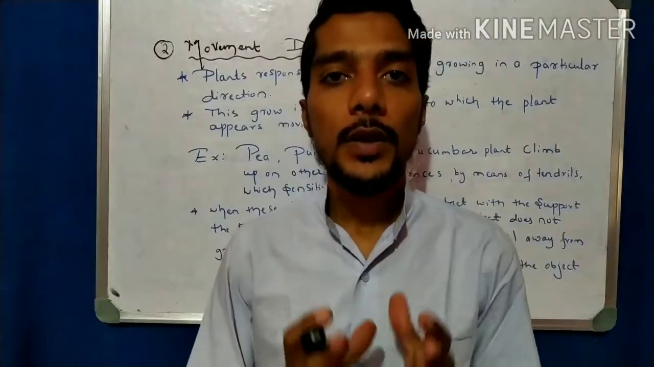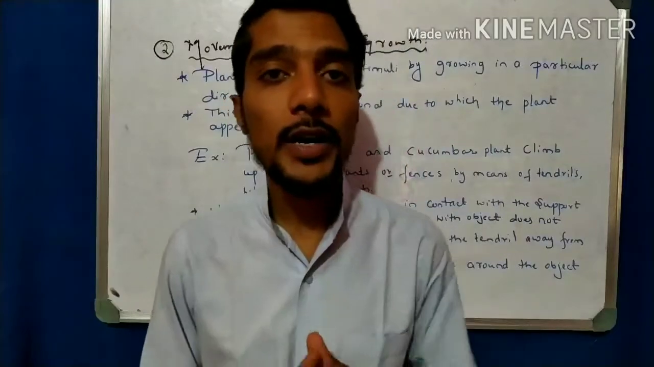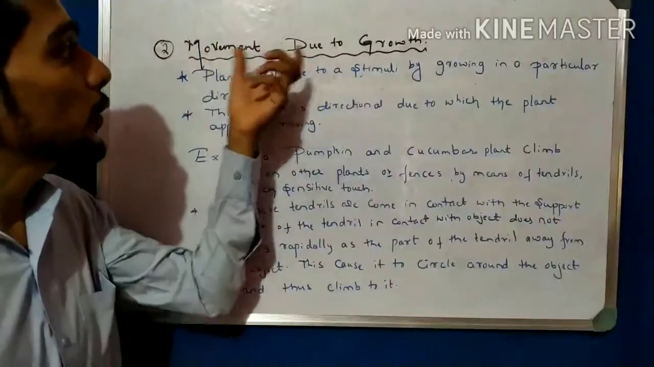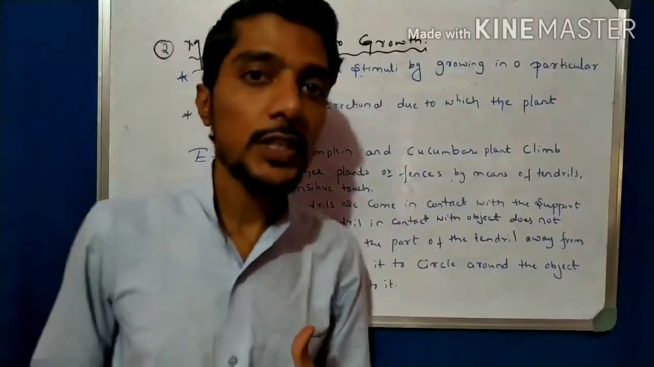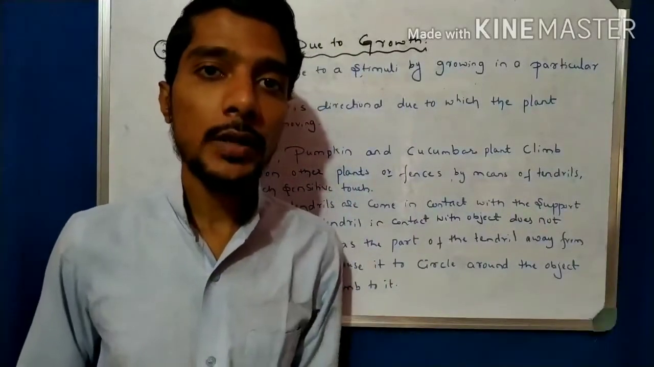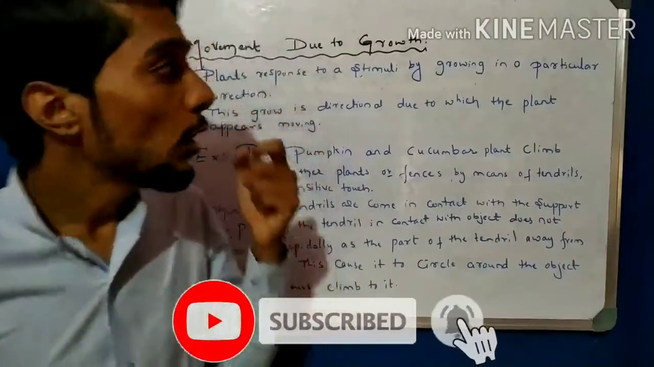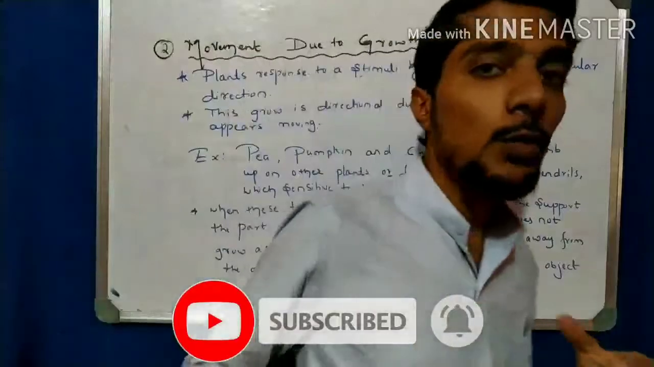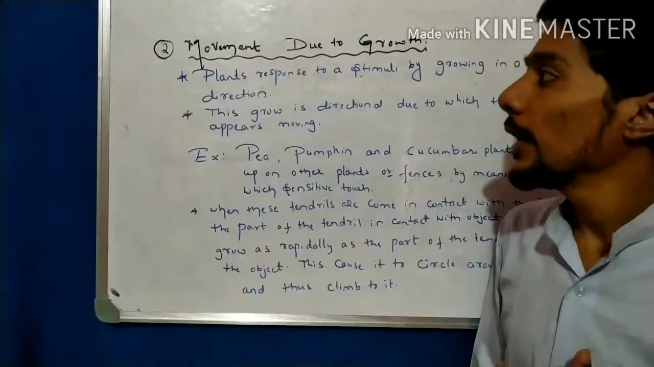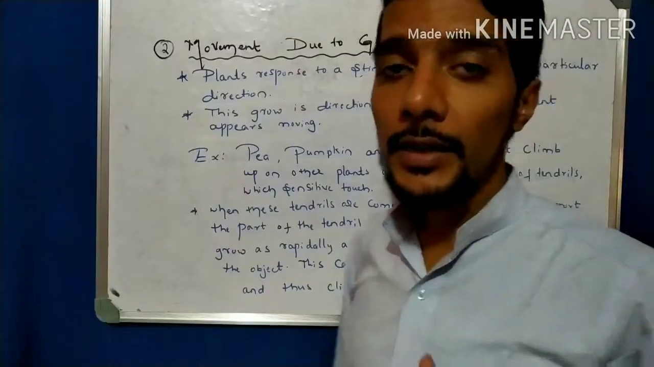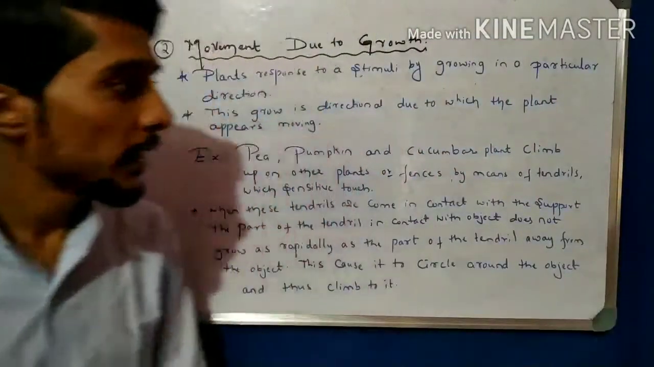Okay students, now take another very important point about this discussion. The second one is movement due to growth. So first we studied movement independent of growth, that is, immediate response to stimuli. The example is the sensitive plant. Now come to another very important point, that is, movement due to growth. Here, growth of the plant shows the movement, right? So here, one by one, point by point.